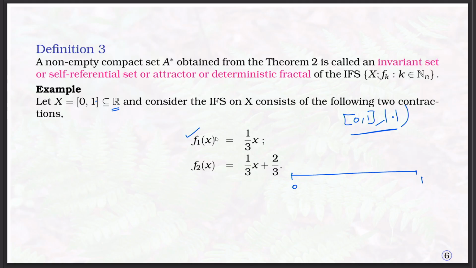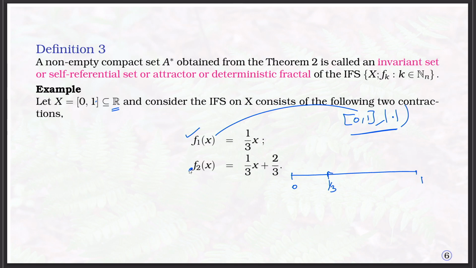If you apply these mappings on this set, what will happen? F1 will contract [0, 1] to [0, 1/3]. This whole thing will be contracted to here, that means 1 becomes 1 by 3 and 0 remains 0.